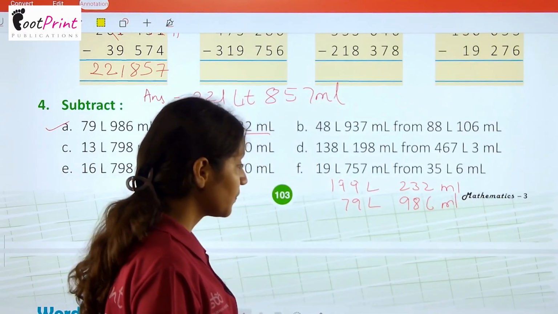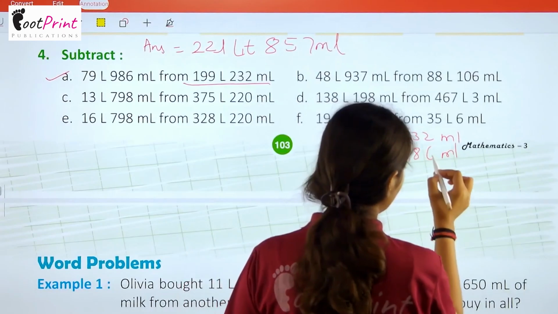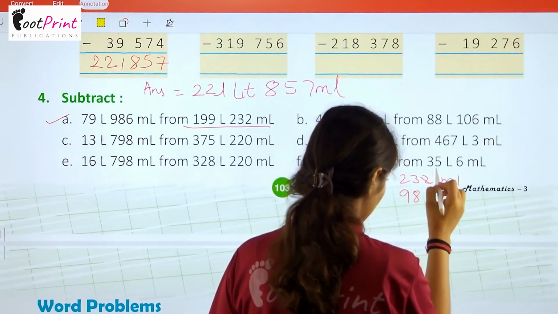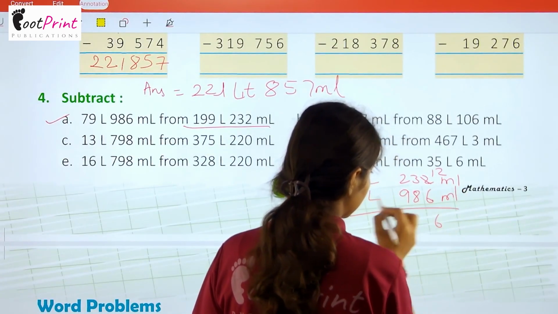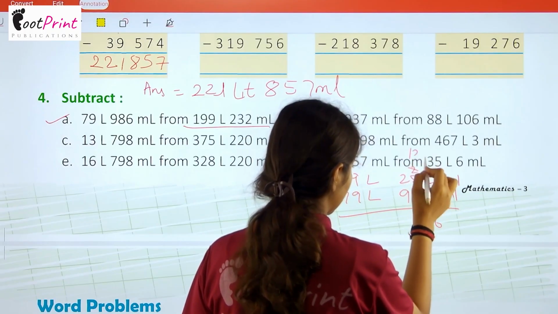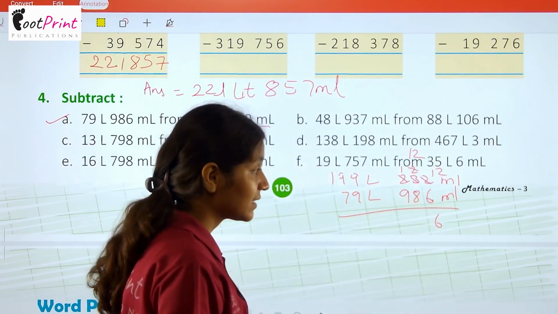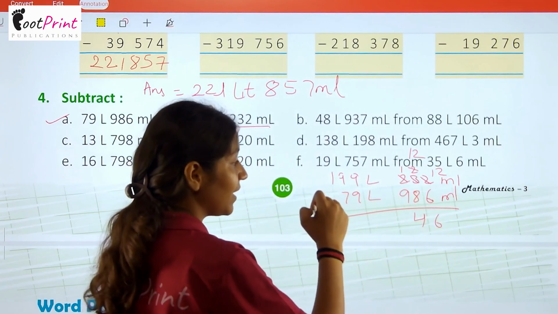Okay. Now 2 minus 6 is not possible. So we will make this as 12. 12 minus 6 is 6. This will become 2. Now this again is 12 and this is 1. 12 minus 8 is 4. 1 minus 9 is not possible.